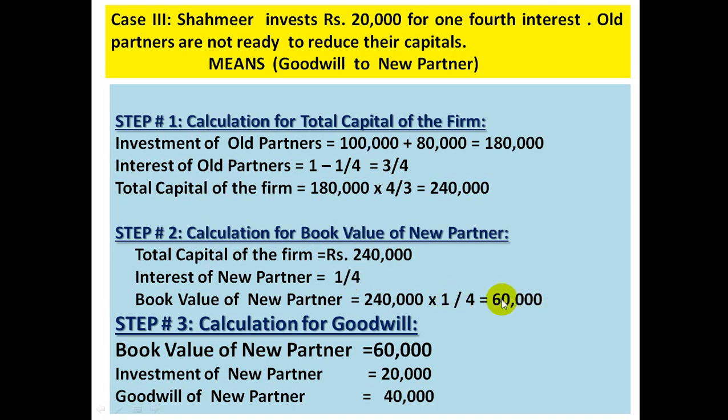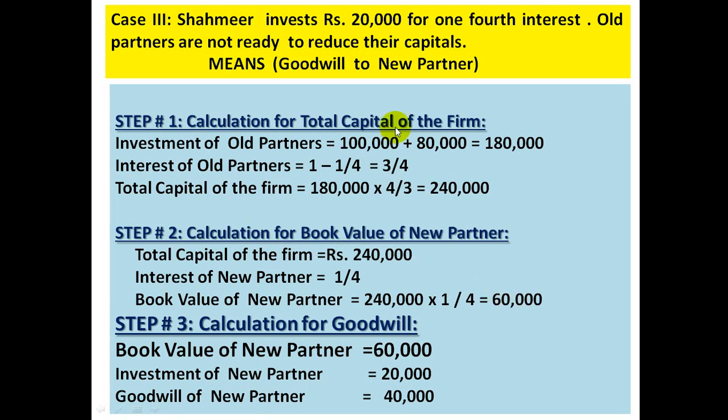Let's compare this amount with the cash brought by him. Let's see the difference in the goodwill. In the new partner case, we have to calculate the goodwill in step number 3. We will compare the amount which he should bring, which is known as book value, with the amount which he had actually brought.